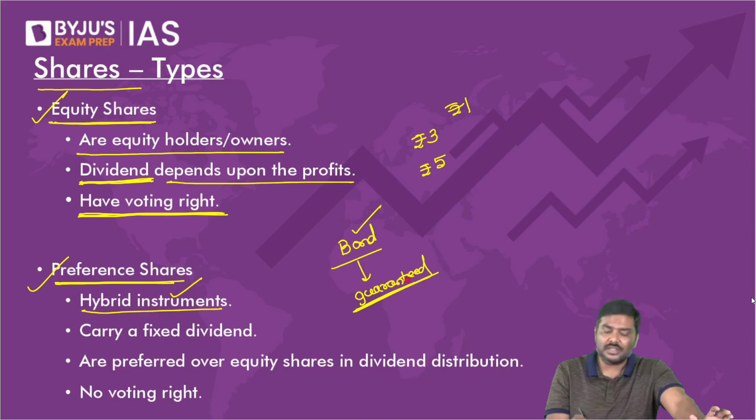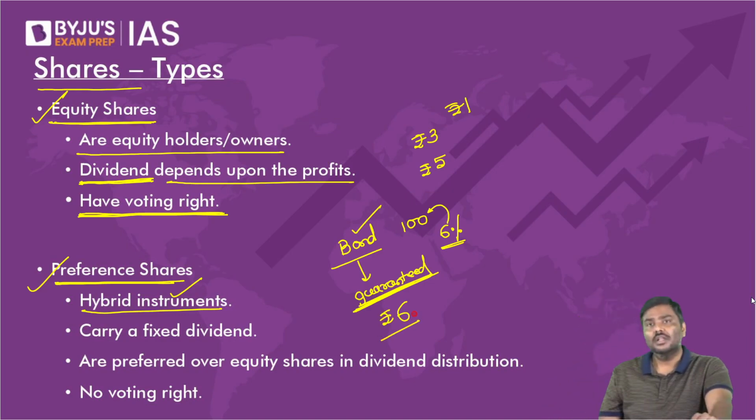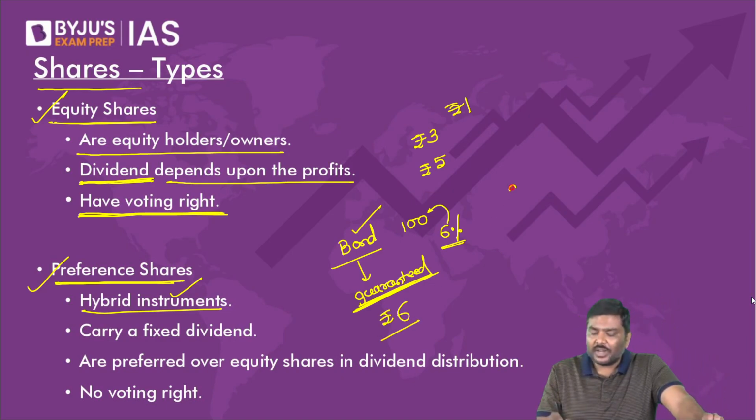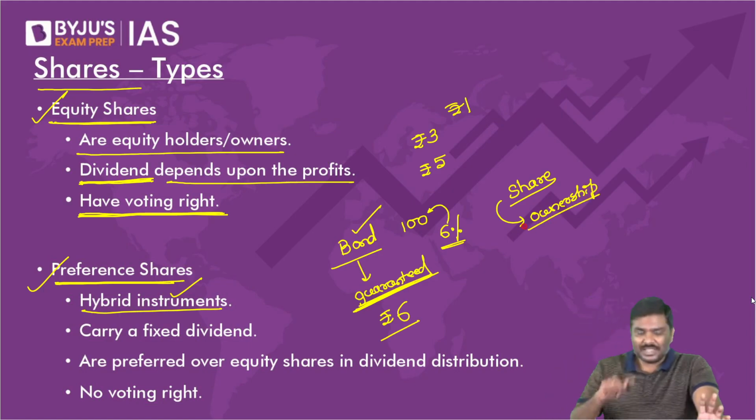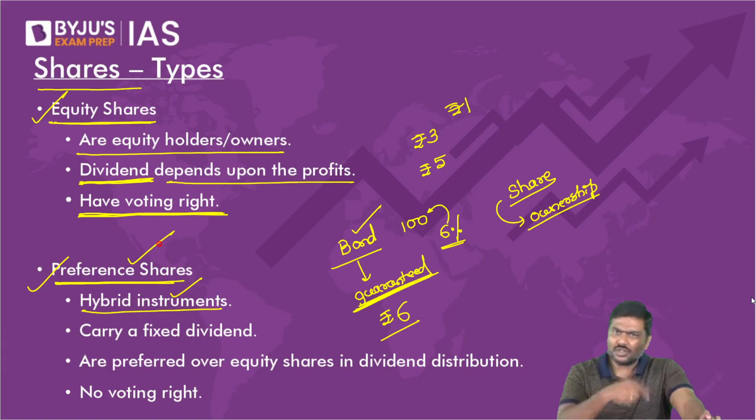What do you mean by this, sir? Imagine the bond value is 100 rupee. It is a 6% coupon rate, which means annually you will get how much? Fixed 6 rupee coupon. Any problem with this? On the other side, if you are an equity shareholder, you have ownership in a company. Now, please have a look at preference shares. These are also types of shares only. You can purchase, have ownership.